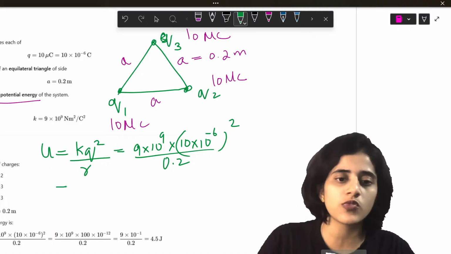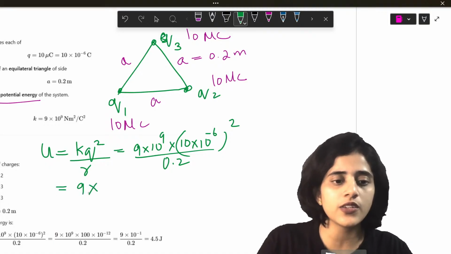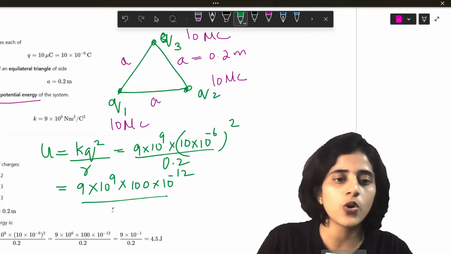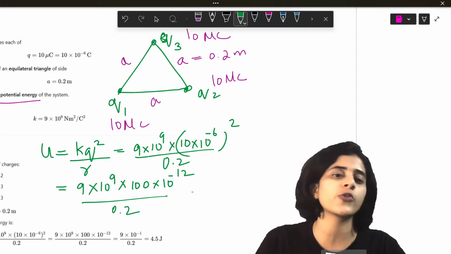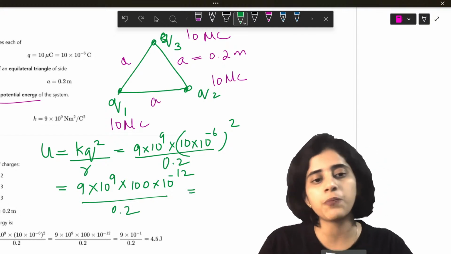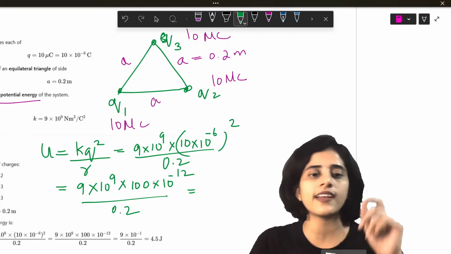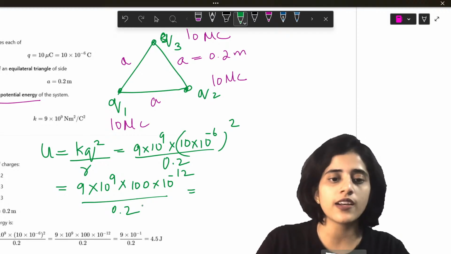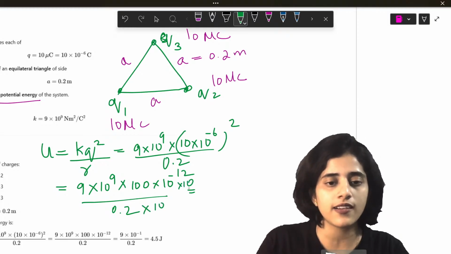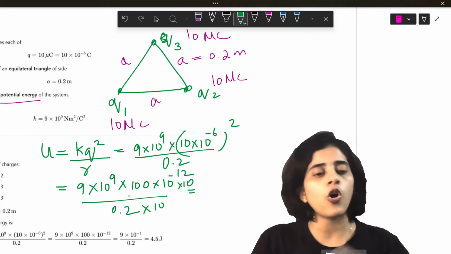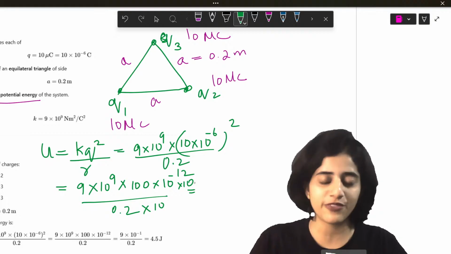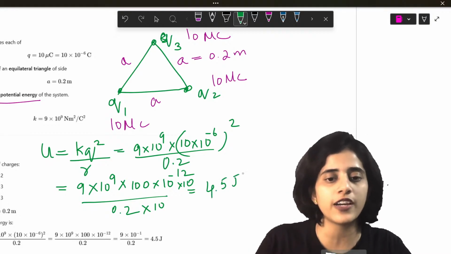If I do the math, what will I get? 9 into 10 raised to 9 times 100 into 10 raised to minus 12, the whole by 0.2. So 9 by 2 is going to be 4.5, and the powers will all cancel: 9, 10, 11 minus 12, 0.2. Here I multiply it with 10 and 10. So all the powers total will cancel. 9 by 2 will be 4.5. So you will get 4.5 joules.